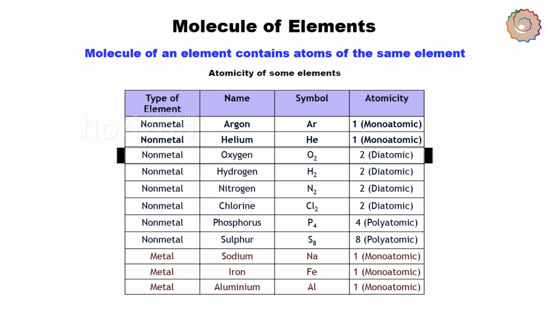For example, a molecule of oxygen consists of two atoms of oxygen, and hence it is known as a diatomic molecule, and it exists as O2. If three atoms of oxygen unite into a molecule, instead of the usual two, we get ozone. The number of atoms constituting a molecule is known as its atomicity.